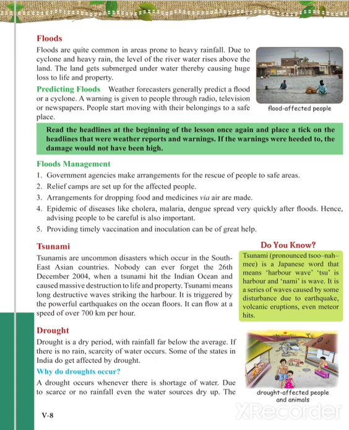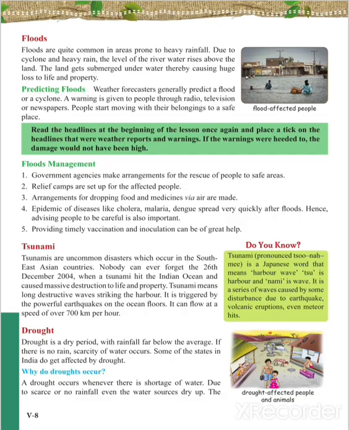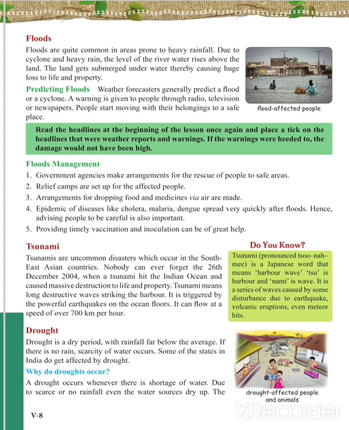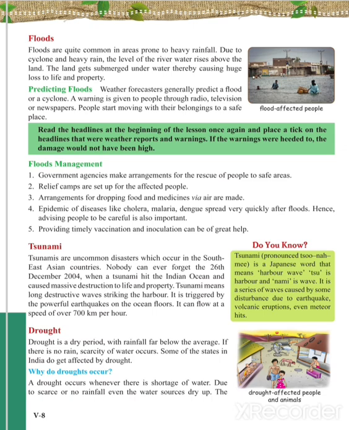Some of the states in India get affected by drought every year. We might have heard that Vidarbha is a place where the rainfall is very less, due to which the areas are not developed.